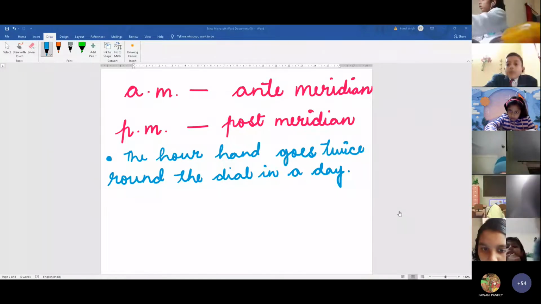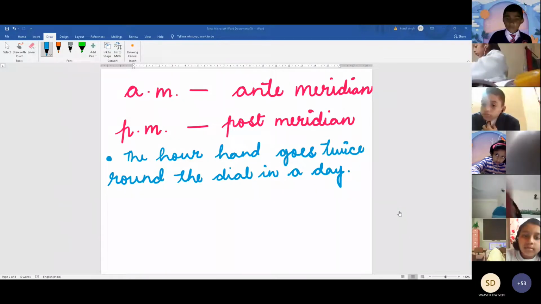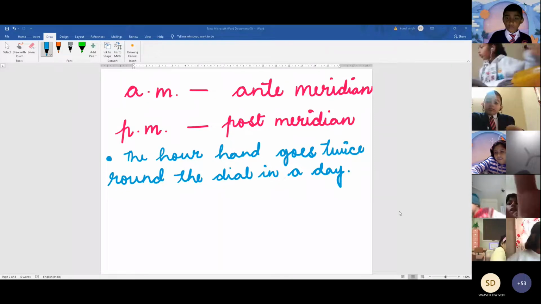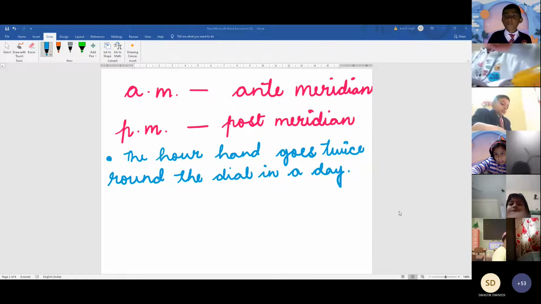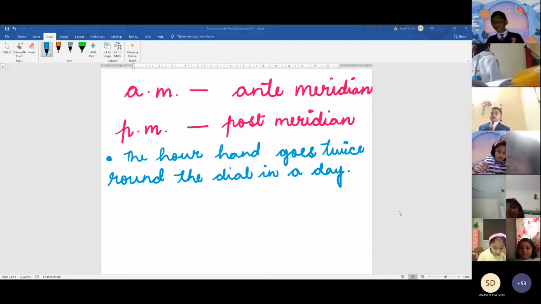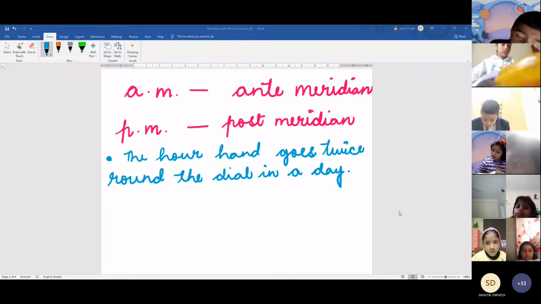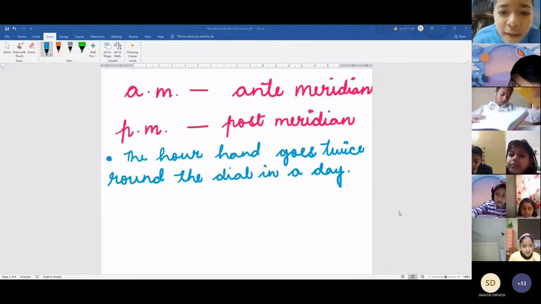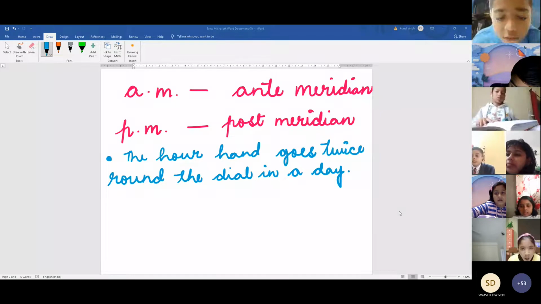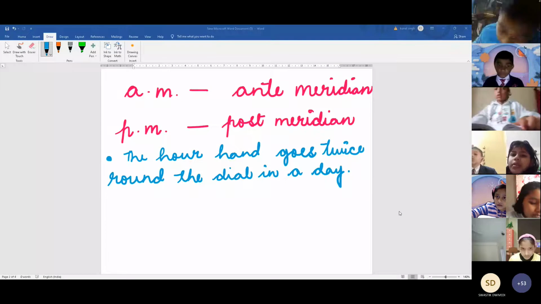Because it is before noon, and you all take your class in the morning, not at night. Yes, Aviral. The PM full form is post meridian. That is its use for telling time.